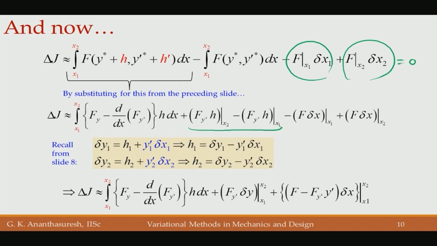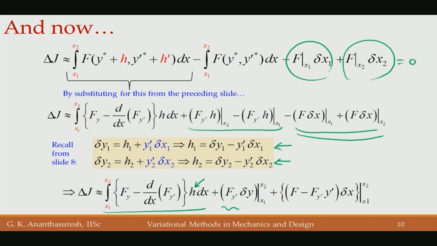These are the usual boundary conditions, and these are special boundary conditions that we got because of the perturbation of the domain itself. When we substitute what we had for delta y1 and delta y2 in terms of h1 h2, what we end up with will be this integral, to which we can apply the fundamental lemma of calculus of variations, because h is arbitrary, and hence we get our Lagrange equation as it is.